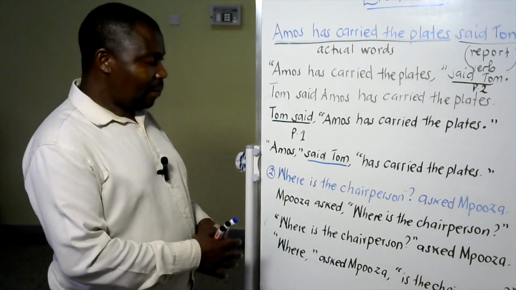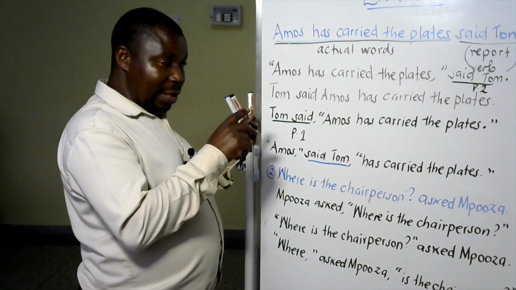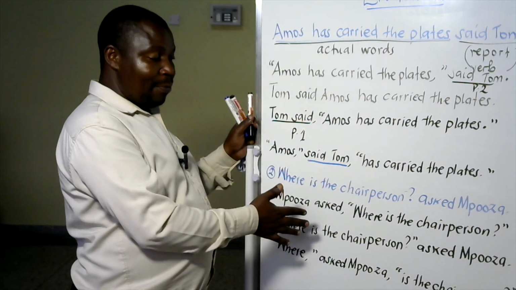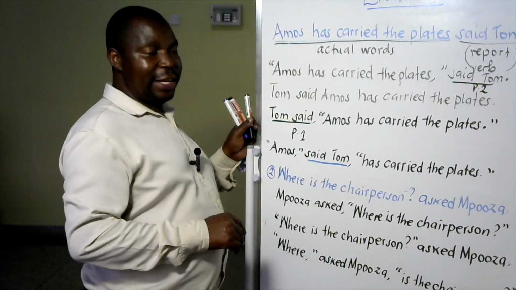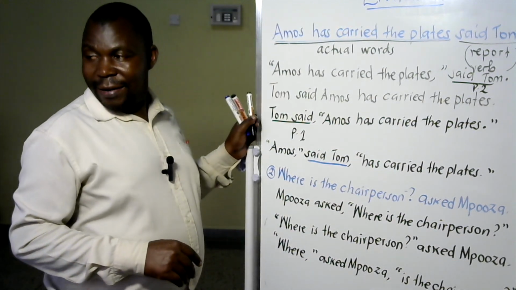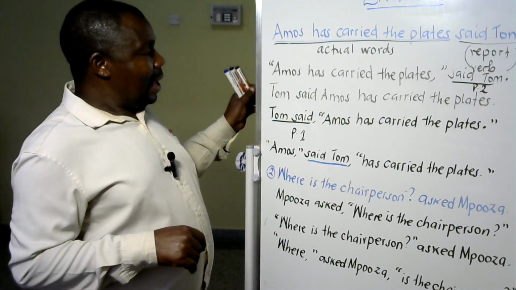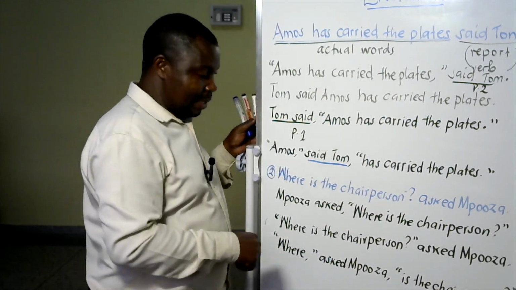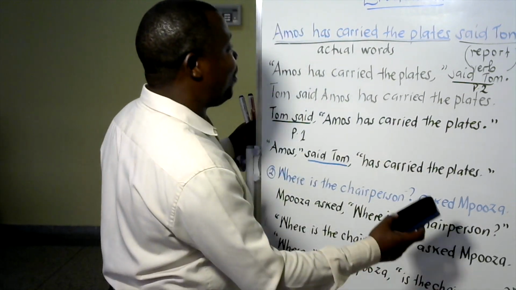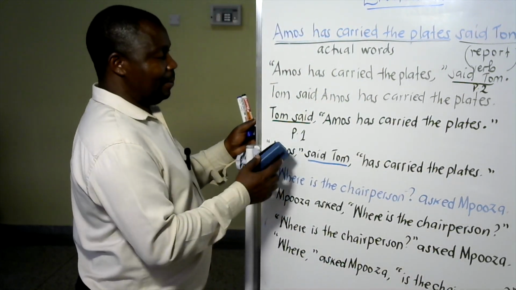Now, I've talked about punctuation. I've been talking about punctuation. Let me slightly talk about the indirect speech. So, how do we change these sentences from direct to indirect speech? I will use the very examples I have given.